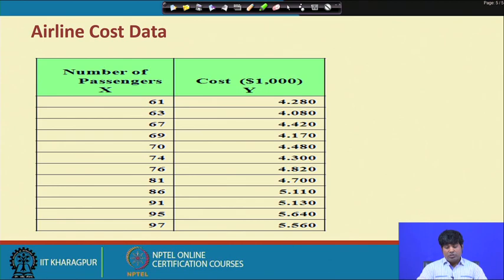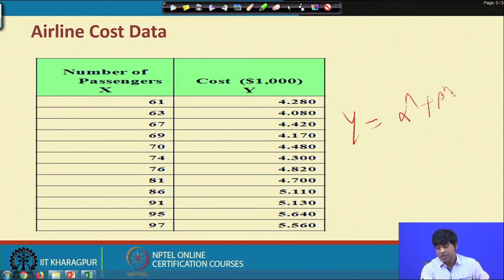Now, once you know a particular equation, then it is very easy to predict the phenomenon. For instance, the line is y equal to alpha head plus beta head x. Now for the next cost factors depending upon the number of passengers, here the last number is 97. Now, if we assume x equal to 97 or x equal to 100, then what should be the y value? Okay, what should be the y value?